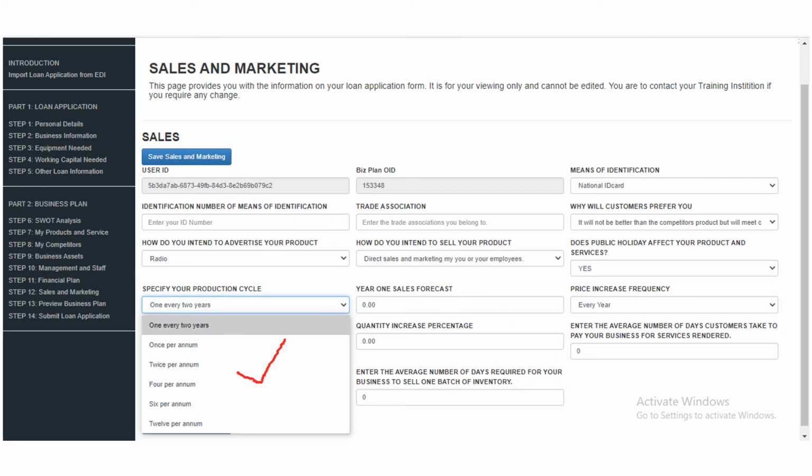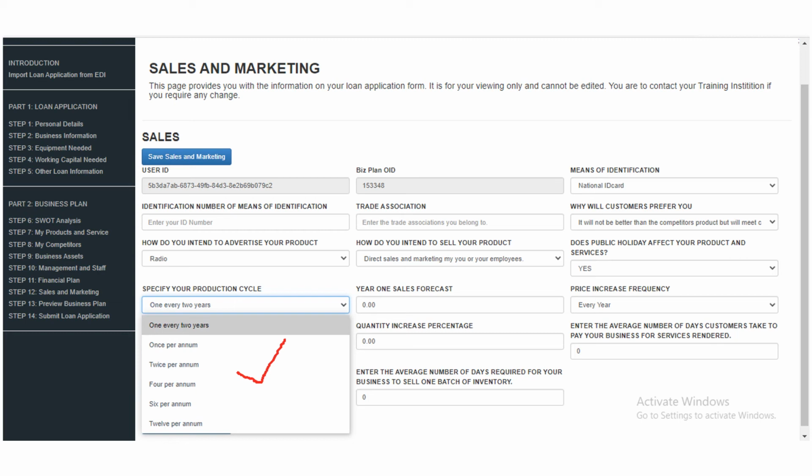If you go to the next one, it asks you to specify your product cycle. If you look through the options: once per annum, twice per annum, four times per annum, how do you intend to get your product out? That is, using your service, how often?